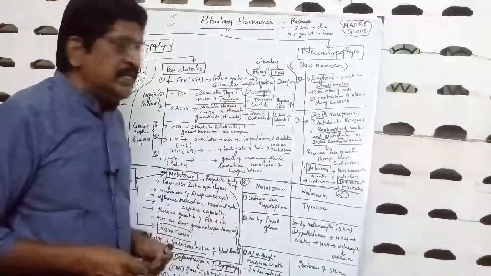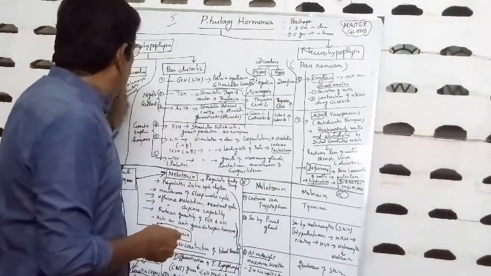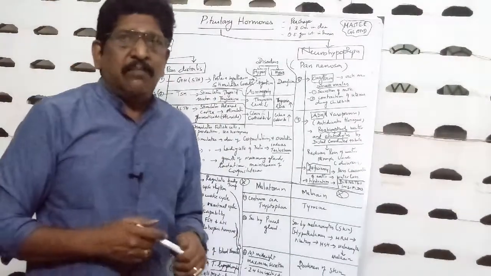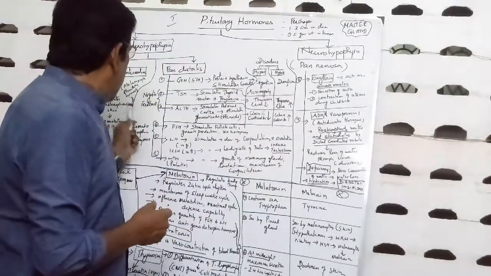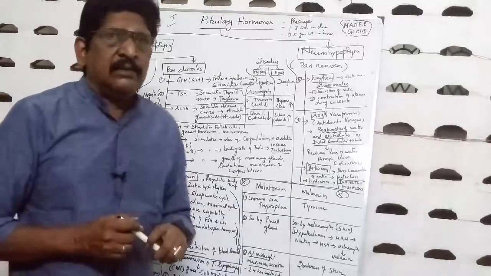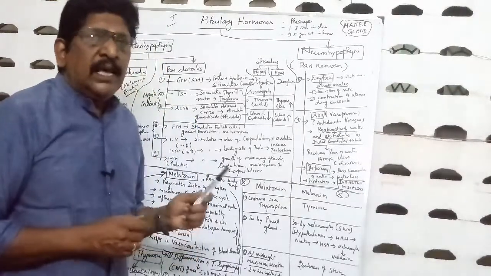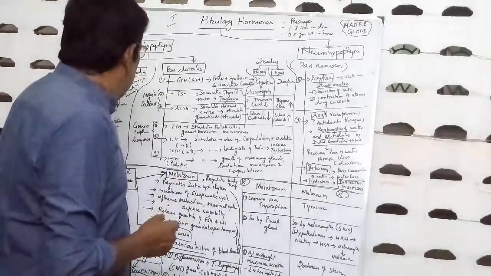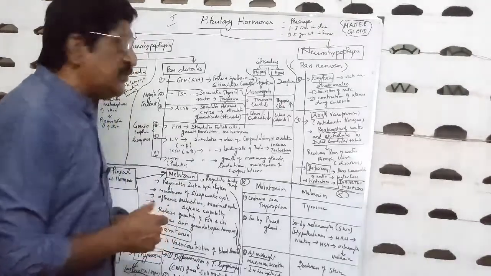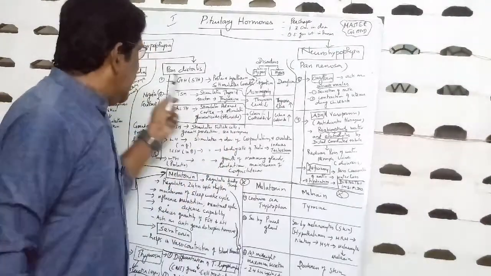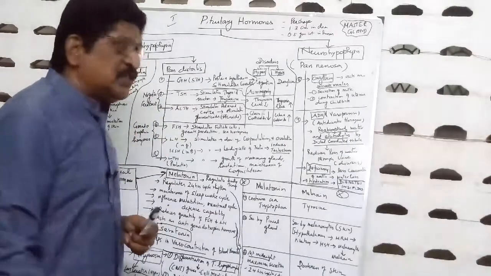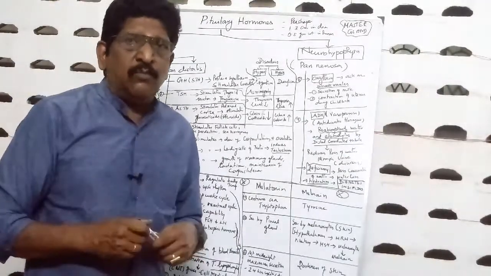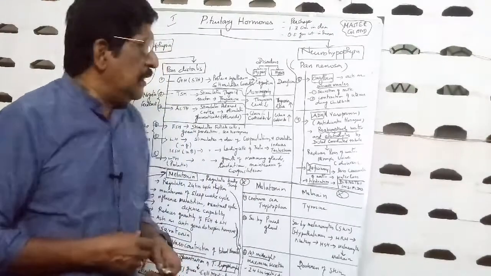Then one hormone is secreted by pars intermedia, that is MSH, melanocyte stimulating hormone, that stimulates the melanophores of the skin to induce the melanin pigment in the skin that gives the coloration. So the pars intermedia secretes melanocyte stimulating hormone, which stimulates the melanophores to form more melanin in the skin.